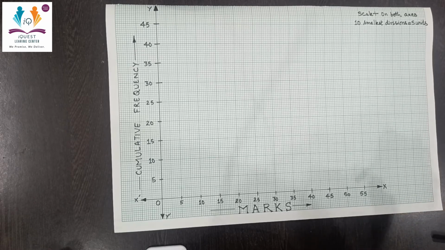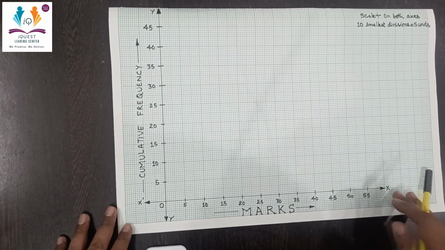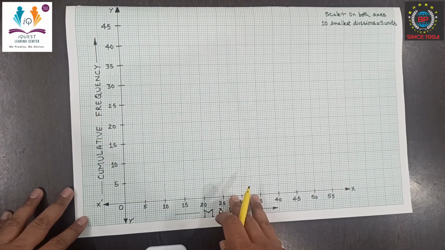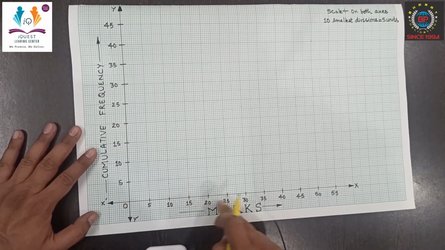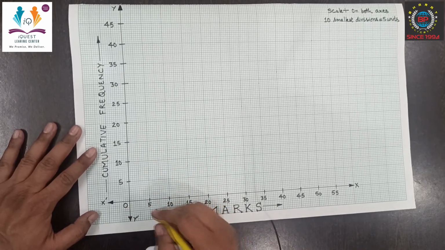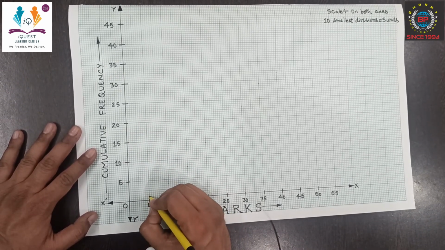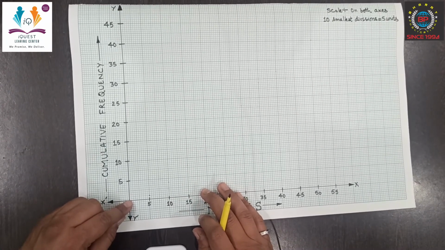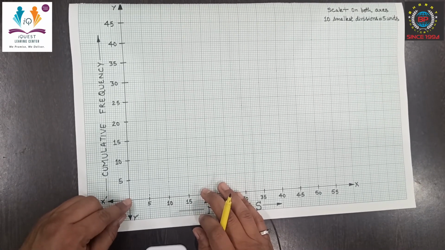So now let's draw the graph with the help of this table. Now let's plot the values. On the x-axis it's 5, and on the y-axis it's 1. One small division is 0.5. For the 1 we have to take 2 divisions.